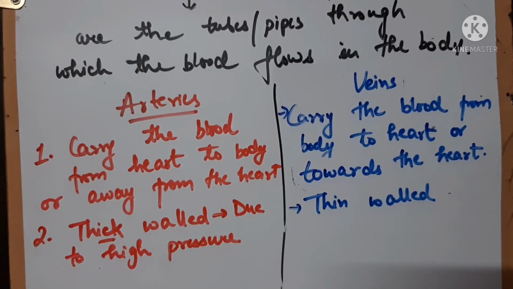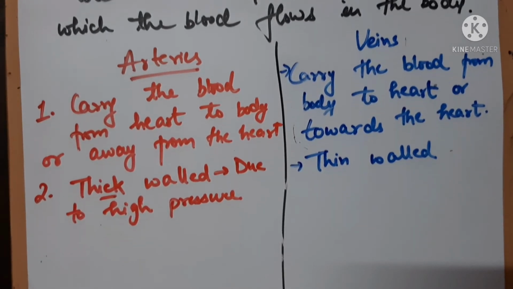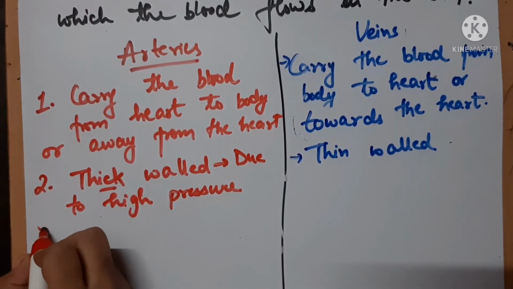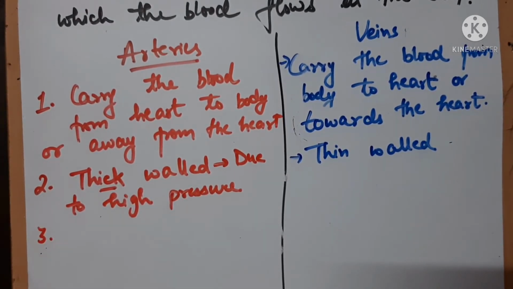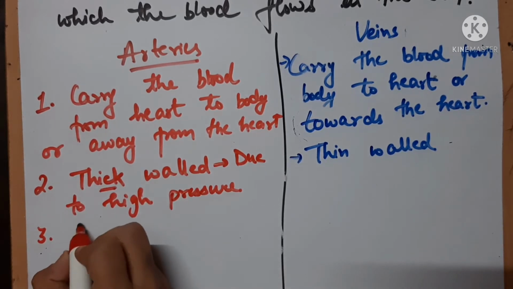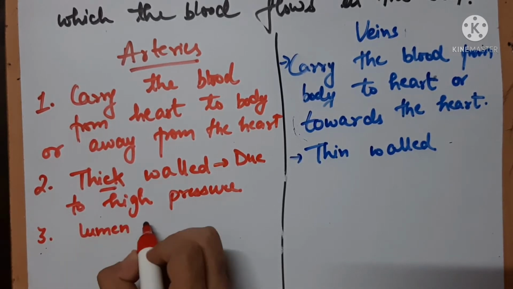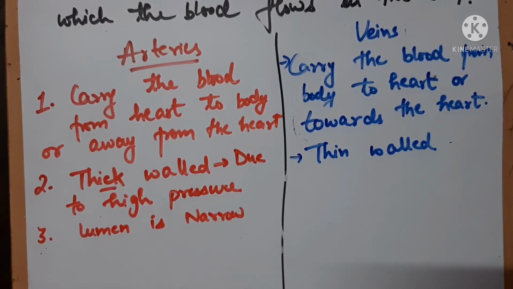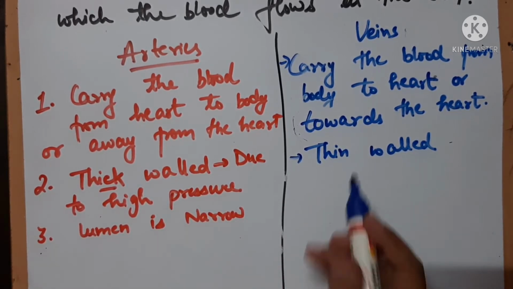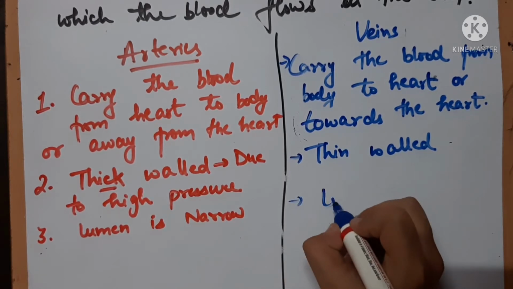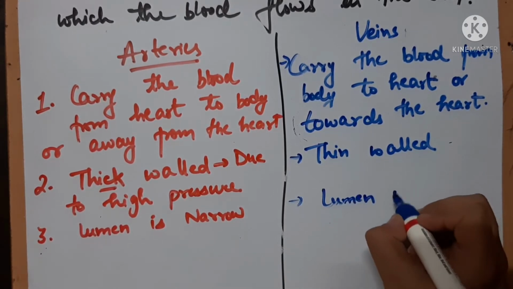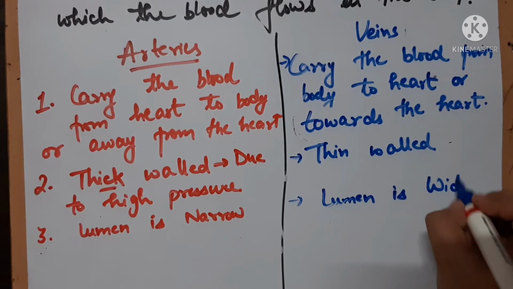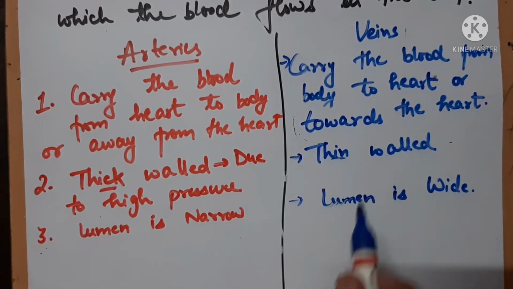Okay. As the arteries are thick walled, if we see the cross section area of the arteries, the lumen of the artery is narrow, as they are thick walled. But the lumen of a vein is wide, as the veins are thin walled.